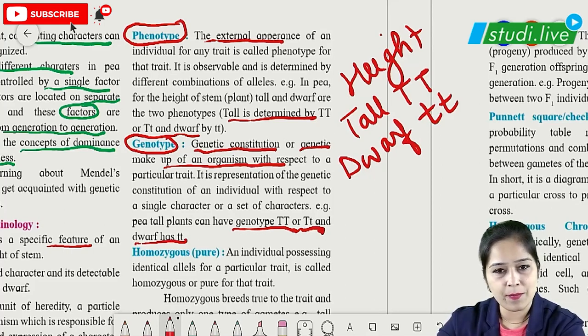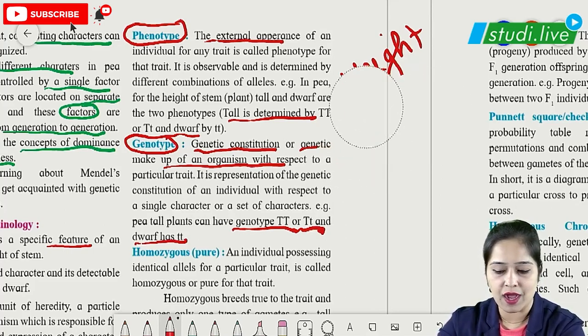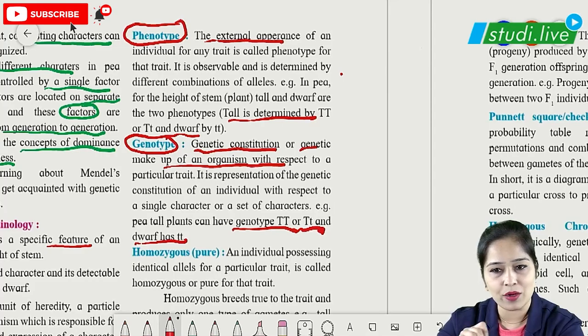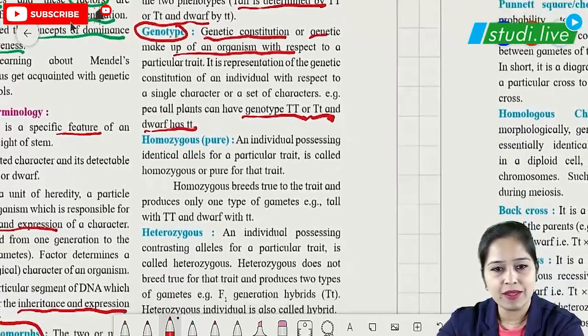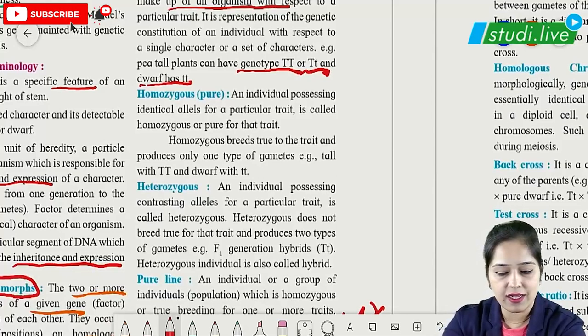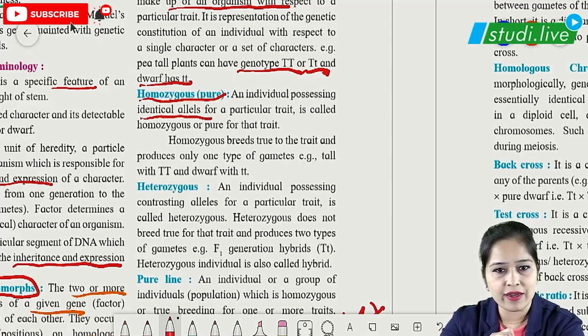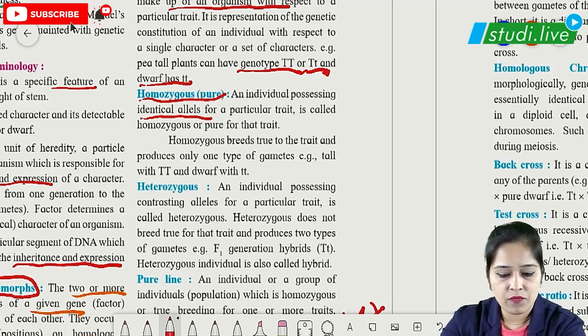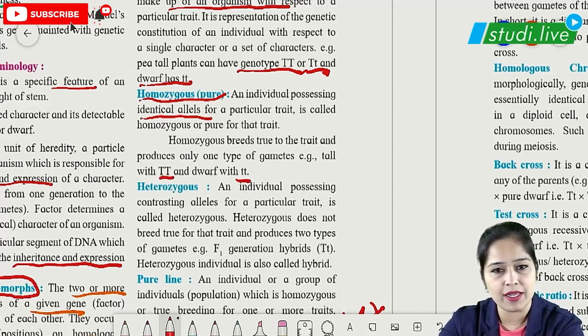Now, the next very important terminology which can also be asked is: what is homozygous and what is heterozygous? The name itself suggests it. Homo means identical alleles for a particular trait. Homozygous is also called pure. For example, capital T capital T and small t small t are homozygous, they are pure, because both have identical alleles.